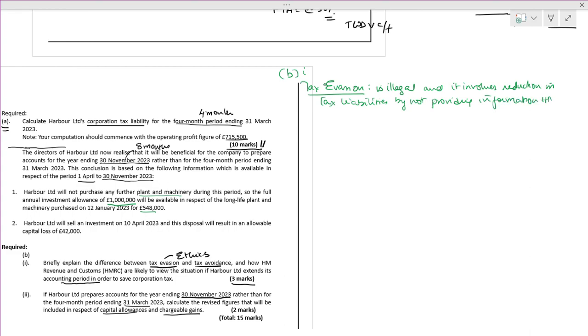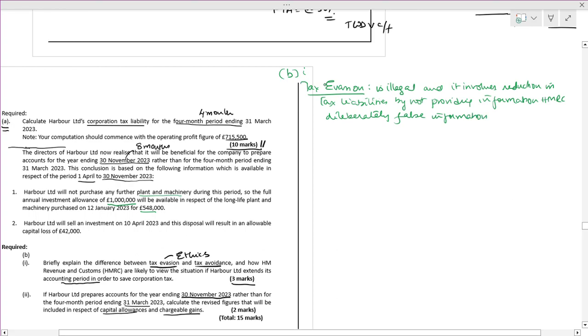We are not providing information and just evading that tax. You have to write very precisely: deliberately we are providing false information.